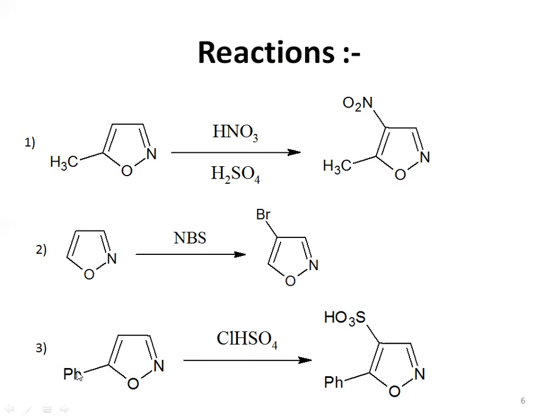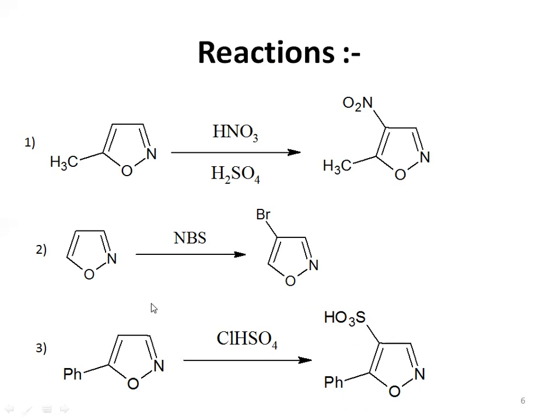In the reactant, there is one phenyl group which is attached at the fifth carbon atom. HSO4 will be our electrophile, so it will attack on the fourth carbon atom, and this reactant, 1-phenyl isoxazole, will be converted to the product, 1-phenyl 2-sulfone